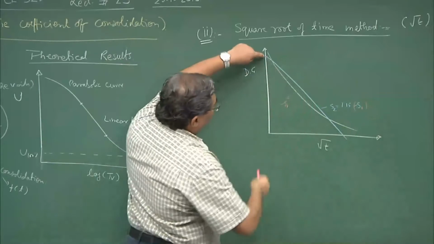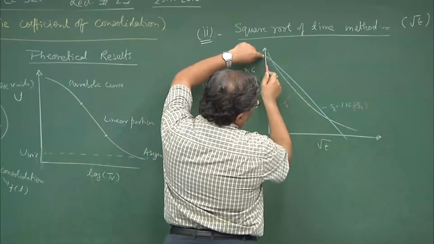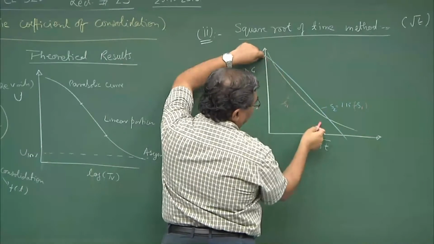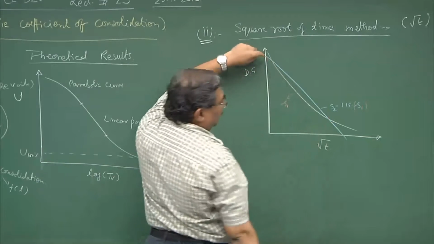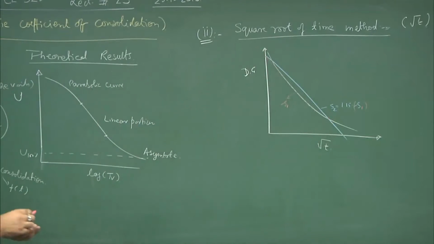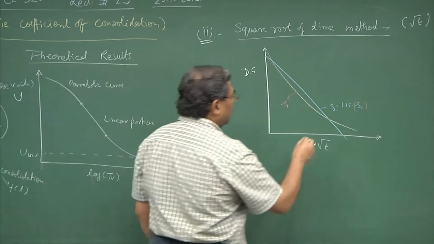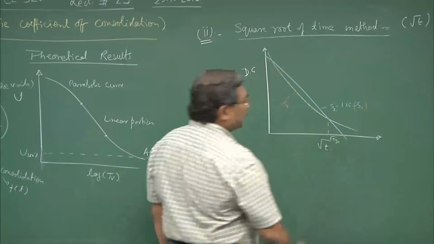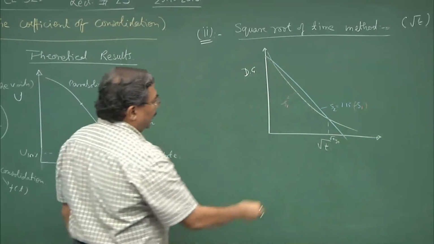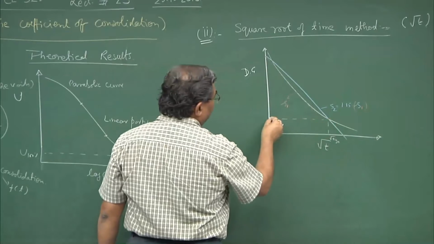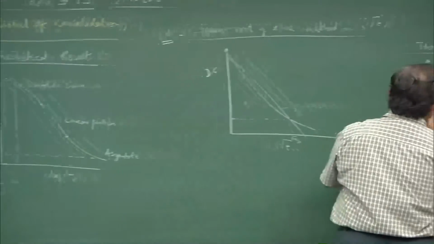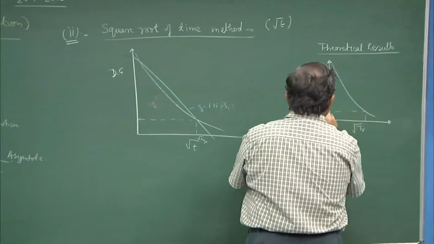So, from this point you draw a line with slope 15% more than S1, wherever this cuts the experimental results, this gives you T90. And corresponding to this dial gauge reading, we can say that the degree of consolidation is going to be 90%.